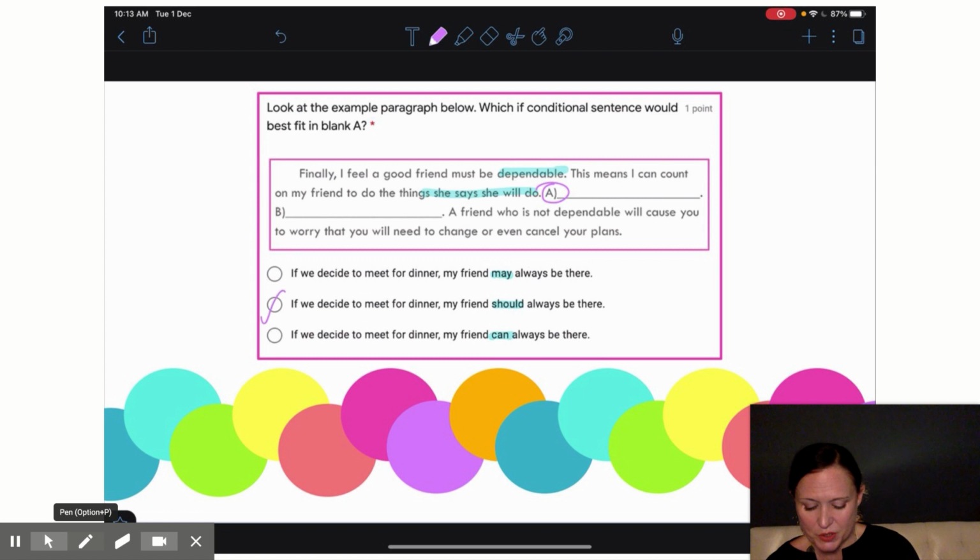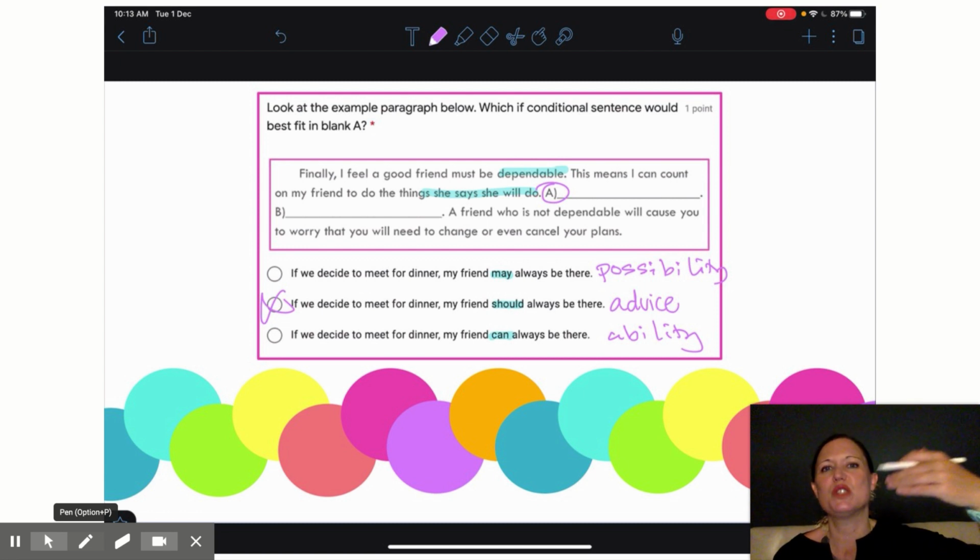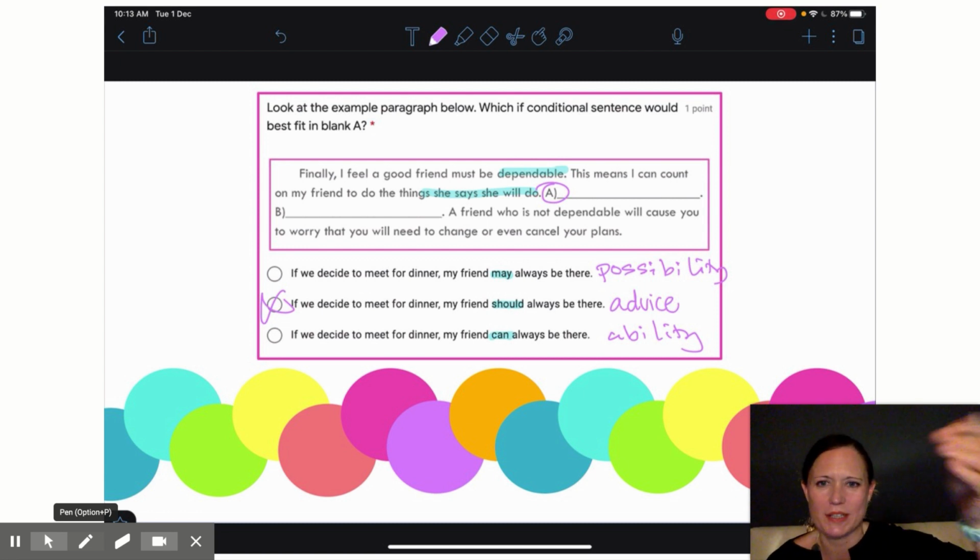Well, I hope you chose B, because that is our correct sentence for giving advice. Remember, we're giving advice here. May tells me that there is a possibility, and can tells me that there is an ability. But here in our essays, we are looking for if conditionals to give advice for how to have this quality.